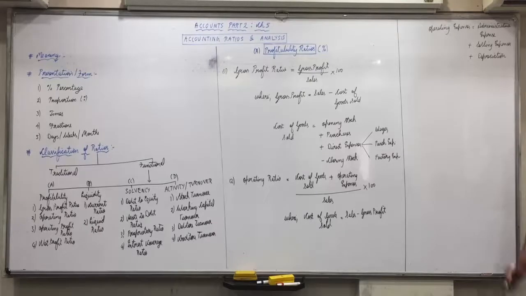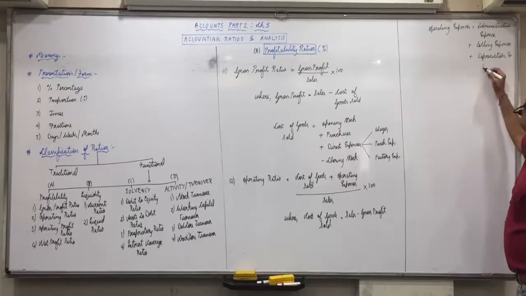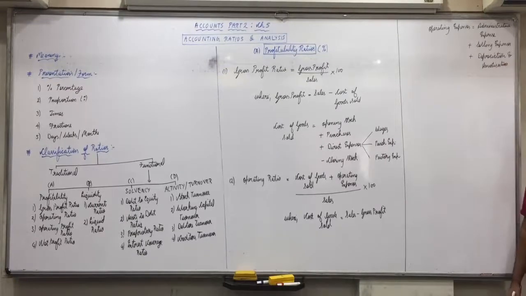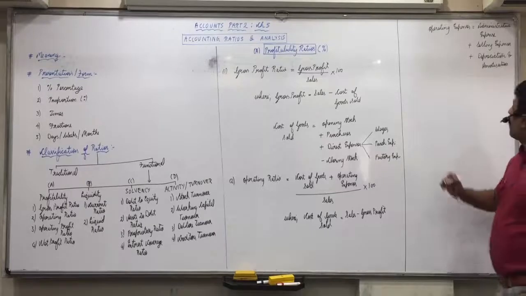It will include depreciation and amortization also, that written off. That is also a business operating activity, goodwill written off, patents written off, etc. But it will not include financial expenses and losses like loss by fire, loss by theft, loss on sale of asset, and also any profits like profit on sale of assets. They are not your business related items. Did you understand this portion?